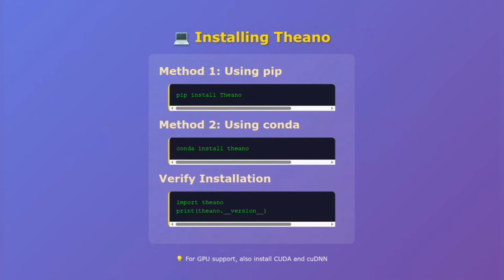Once it's installed, let's quickly verify it's working. Open up Python and try importing Theano. If you don't get any errors, you're good to go. Don't worry if you run into issues. Installation problems are totally normal. Check the description for troubleshooting tips.